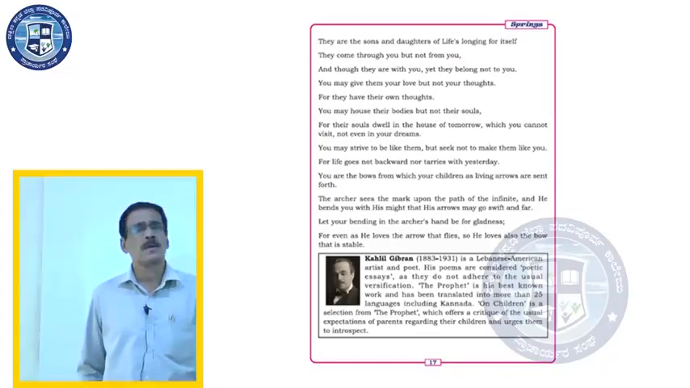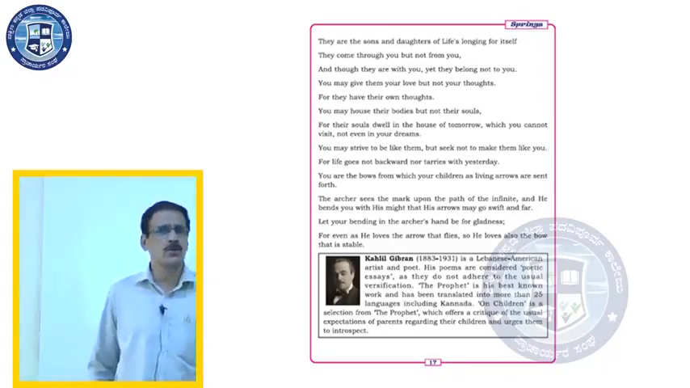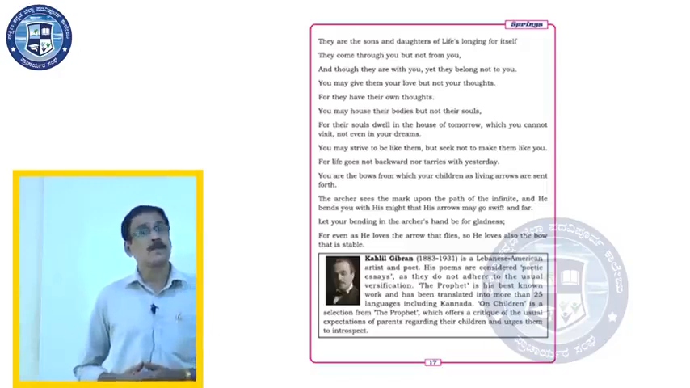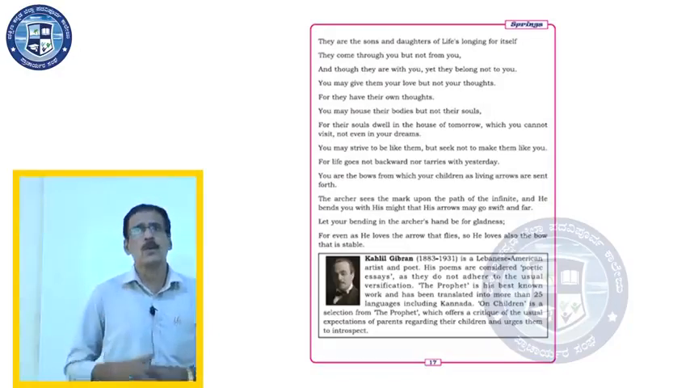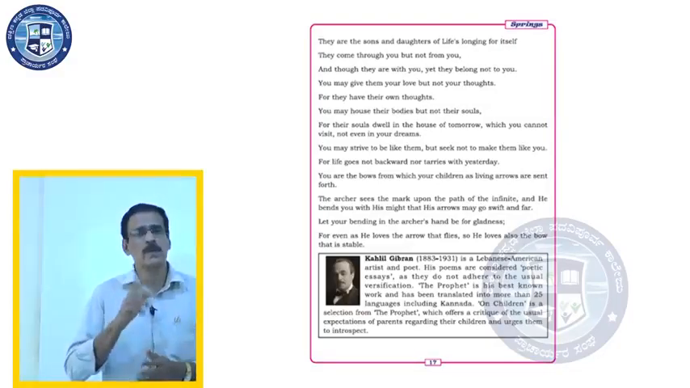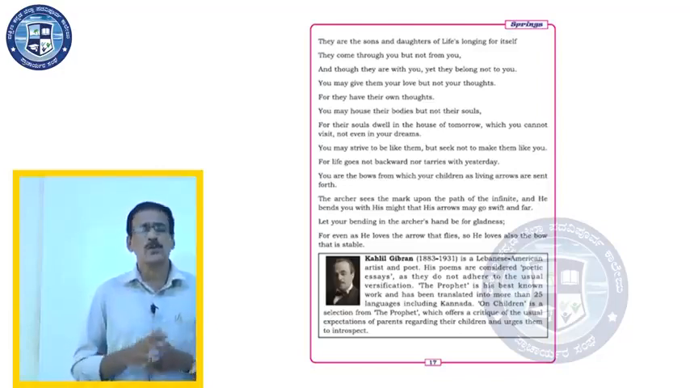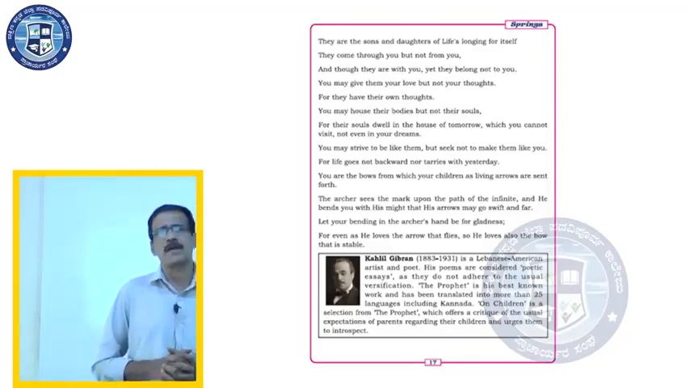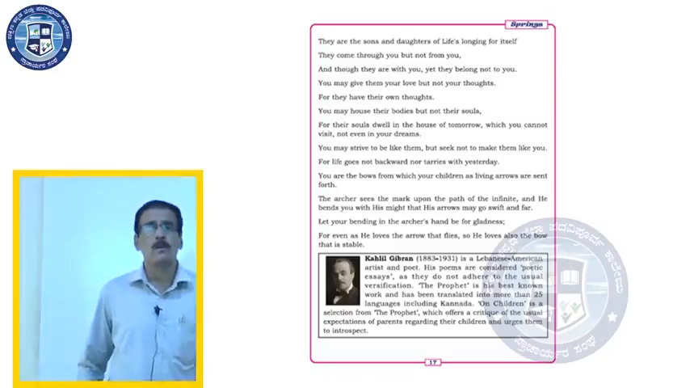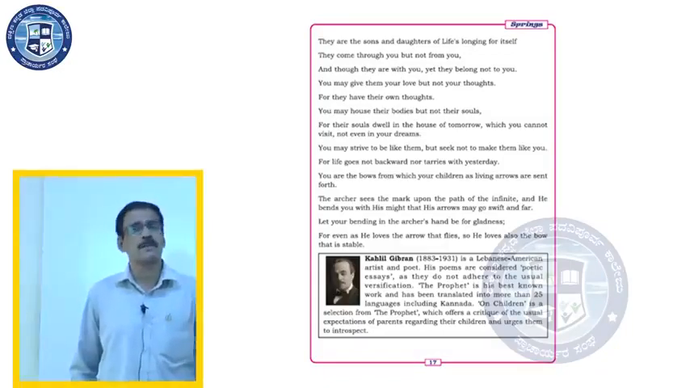They come through you, but not from you. And though they are with you, yet they belong not to you. You may give them your love, but not your thoughts, for they have their own thoughts. You may house their bodies, but not their souls, for their souls live in the house of tomorrow, which you cannot visit, not even in your dreams. You may strive to be like them, but seek not to make them like you, for life goes not backward, nor tarries with yesterday. You are the bows from which your children as living arrows are sent forth.